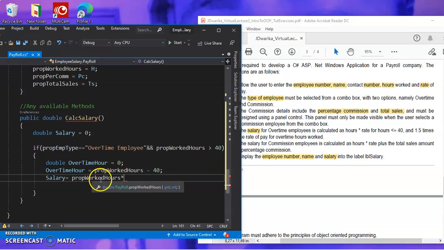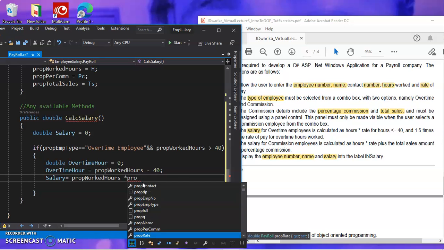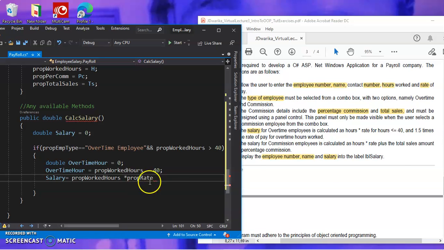Where are the hours? Oh, there's a mistake there. Oh yes, it is the rate, the hours. Okay, the hours times the rate. It's prop rate. Yes, prop rate. What else?